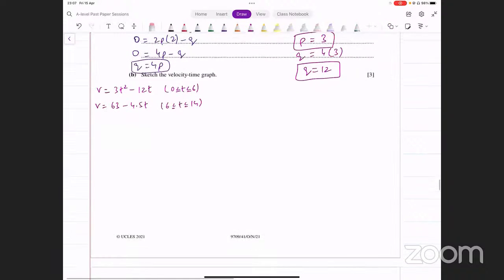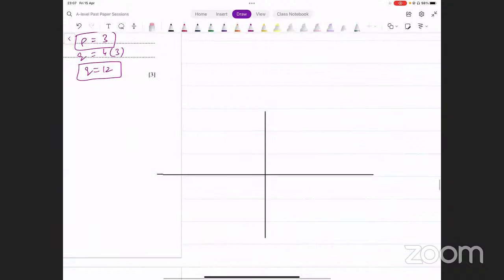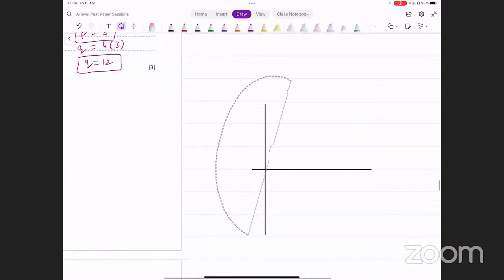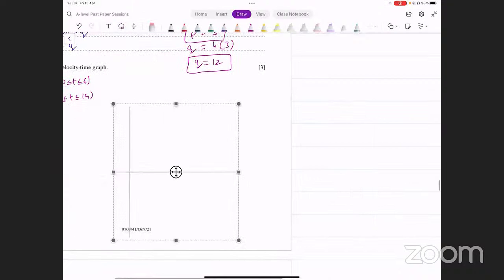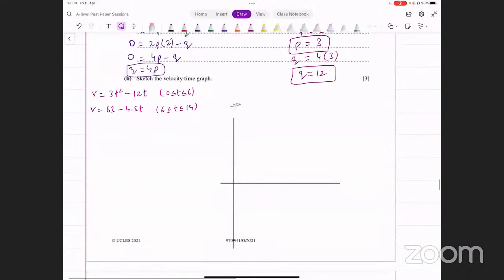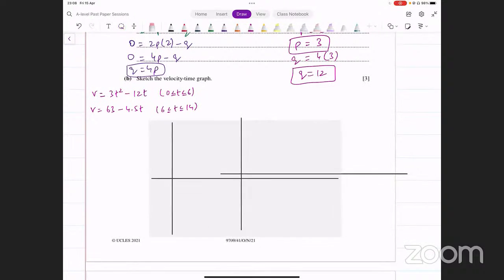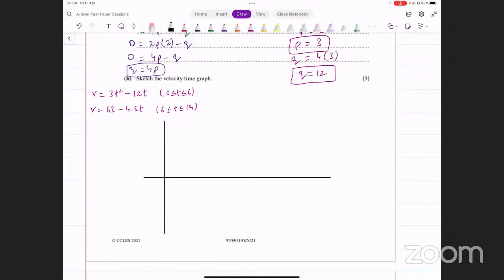हम यहाँ पे क्या करते हैं? Axes बना लेते हैं दो. Now time तो negative नहीं होगा, तो negative side पे तो हमें नहीं चाहिए. I'm going to erase that. Let's try to make a graph here now. Okay. Now this is the velocity axis. Vertical axis पे velocity होगी. यहाँ पे time होगा. Time कहाँ से कहाँ तक जा रहा है? It's going from 0 to 14. दरम्यान में कहीं पे 6 है. वो point भी mark कर लें. Let's say this is 6.